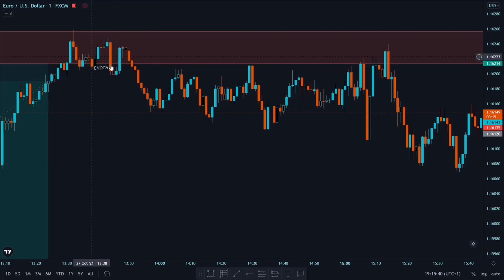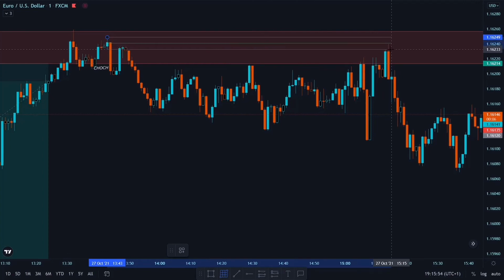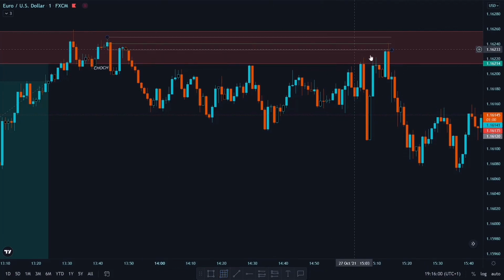So after this change in character, what I did is I took the 50% of this candle and placed my sell limit here